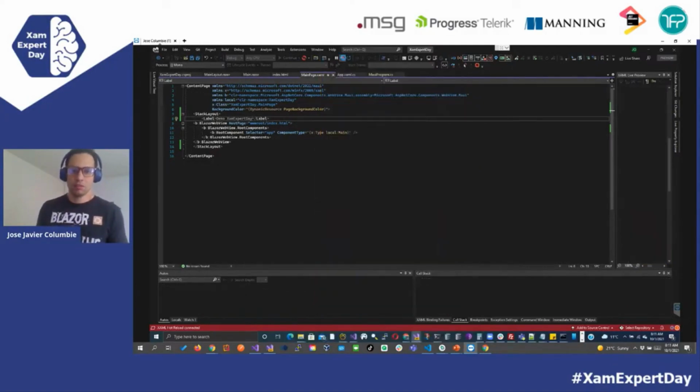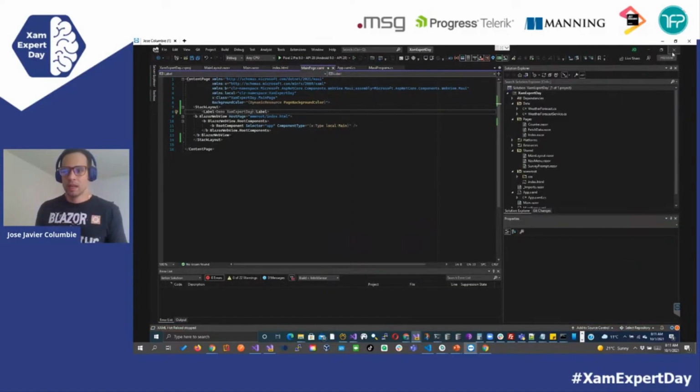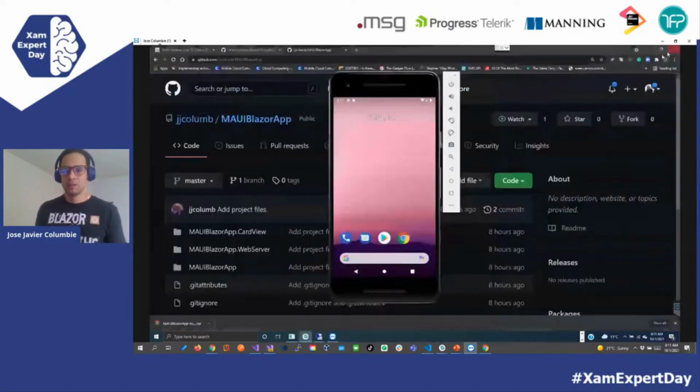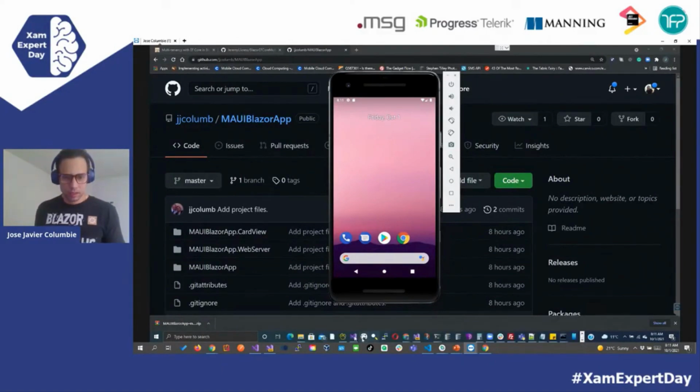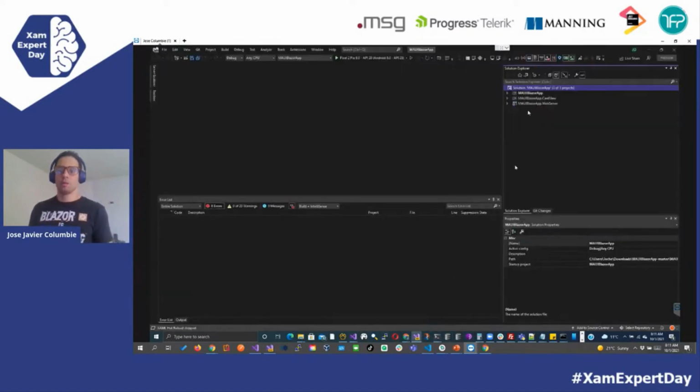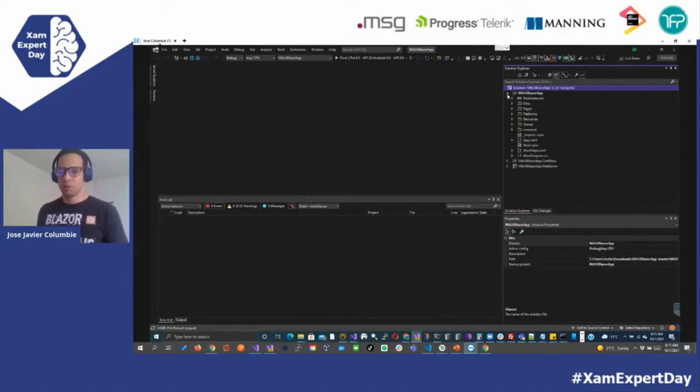So let's stop this for a second. Let's actually close it. And let's go to the project, a more complete solution and how I would like to structure this type of application. So let's come back to it. And let's open, let's find Visual Studio 2022 right here. This MAUI Blazor app. So right here we have three projects. We have the same MAUI Blazor app, the single project that we just saw.